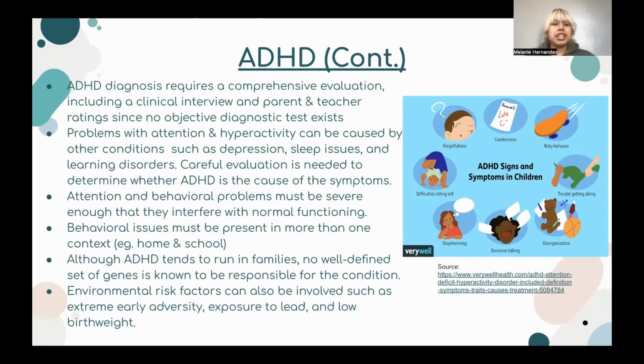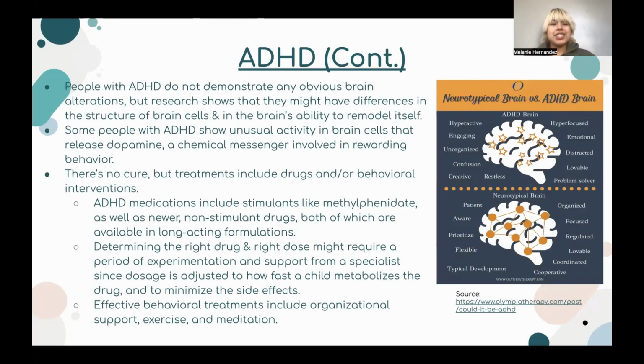Although ADHD can tend to run in families, there is no well-defined set of genes known to be the root cause. Environmental factors can be involved, for example, early adversity, exposure to lead, and low birth weight. People with ADHD might have differences in the structure of brain cells and in the brain's ability to remodel itself. People with ADHD can show unusual activity in brain cells that release dopamine, a chemical messenger involved in rewarding behavior.